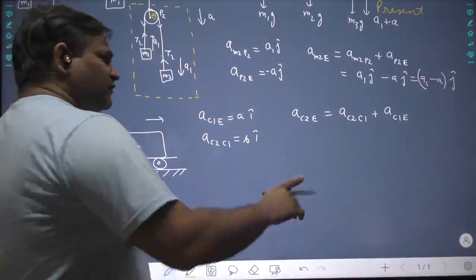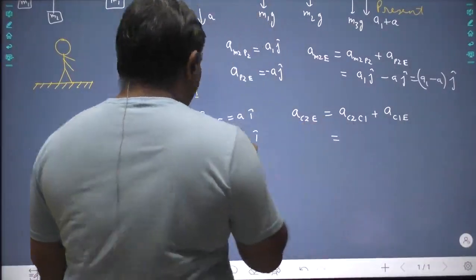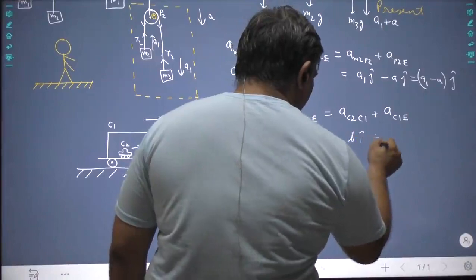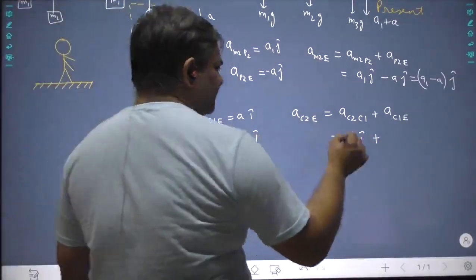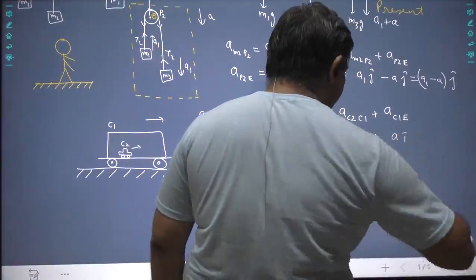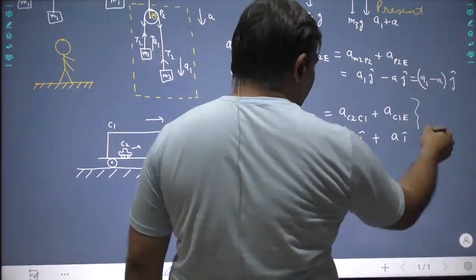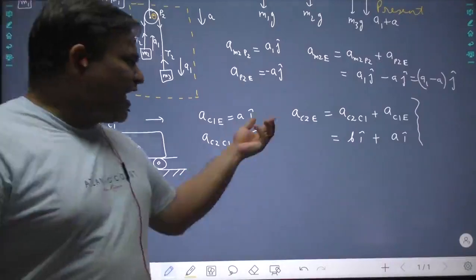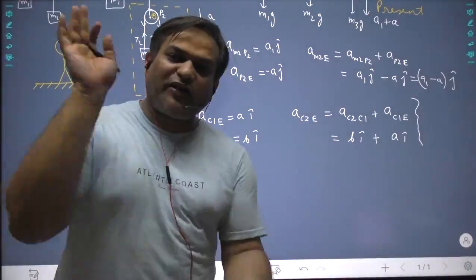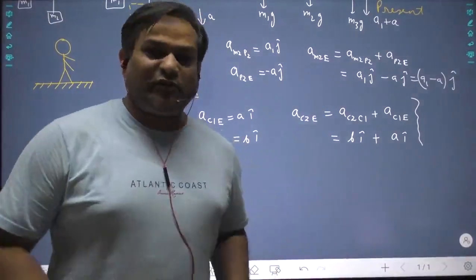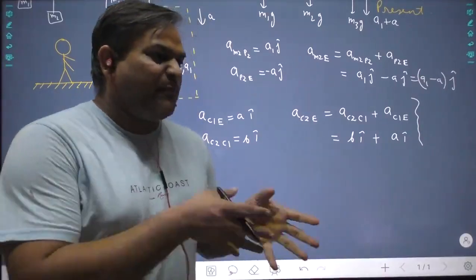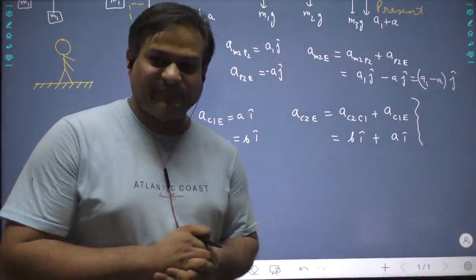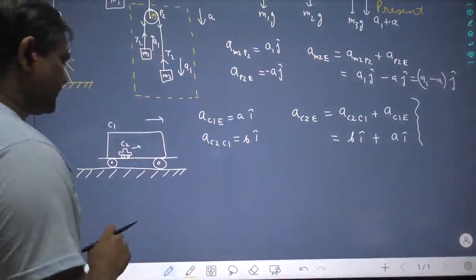Okay, so this comes out to be acceleration of C2 with respect to C1 is B I cap plus acceleration of C1 with respect to earth is A I cap. Is this thing clear? Say yes. Why am I writing this with respect to earth? Because earth is an inertial frame. So if I stand on the earth, if I become an observer on the earth, then the observer is present in an inertial frame.